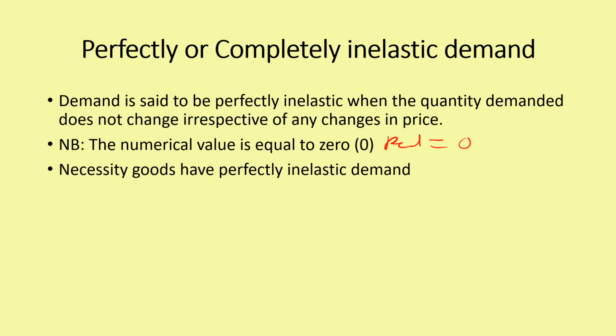Then all necessity goods have perfectly inelastic demand. Necessity goods are goods which man cannot do away with. A typical example of a necessity good is the water that we drink, the salt we use in cooking, the air that we breathe. They have no substitute. There is no substitute for the salt we use in cooking. When you are thirsty, there is no substitute for water. There is no substitute for the air that we breathe in. That is what necessity goods are. So with necessity goods, they have perfectly or completely inelastic demand. So let's have it in mind.